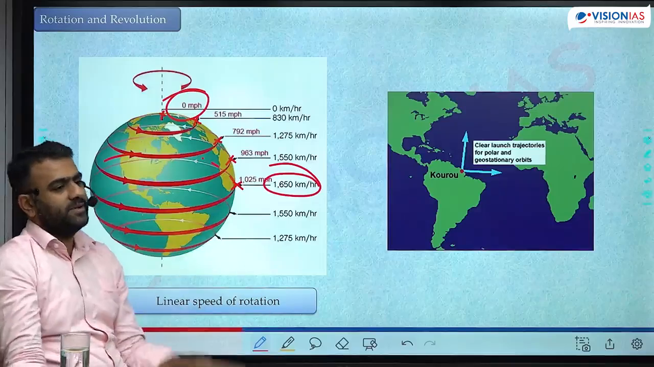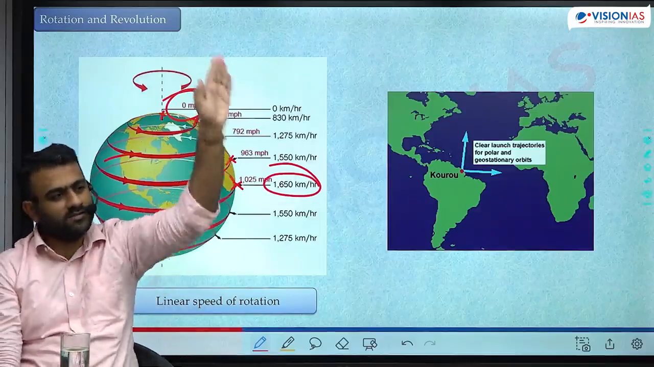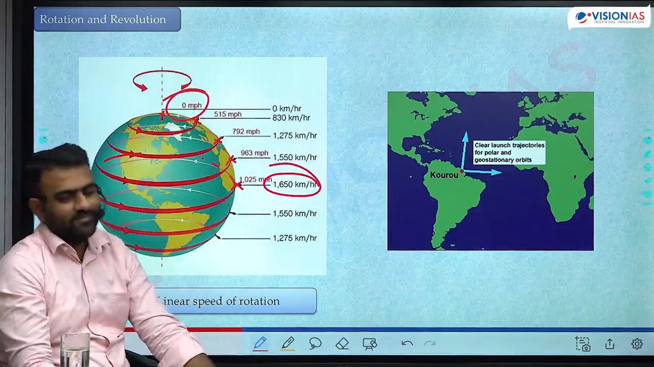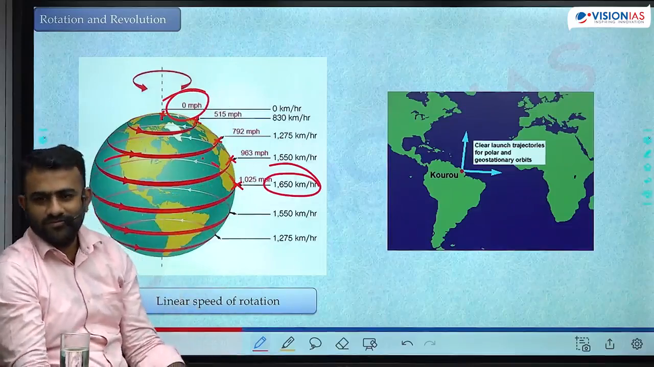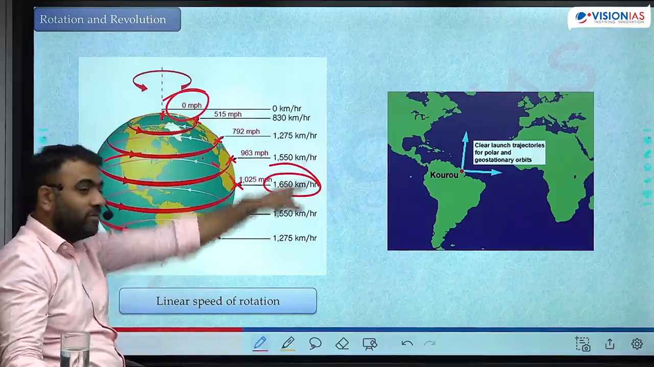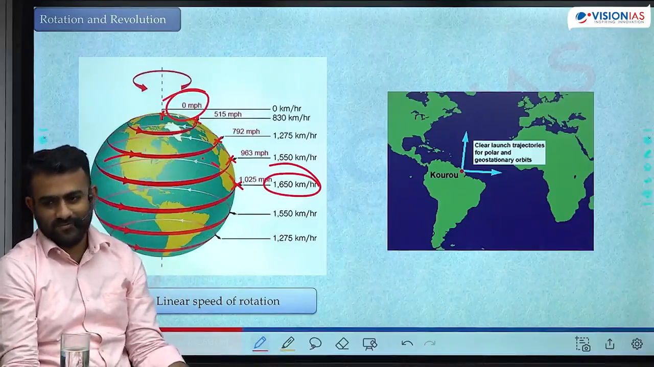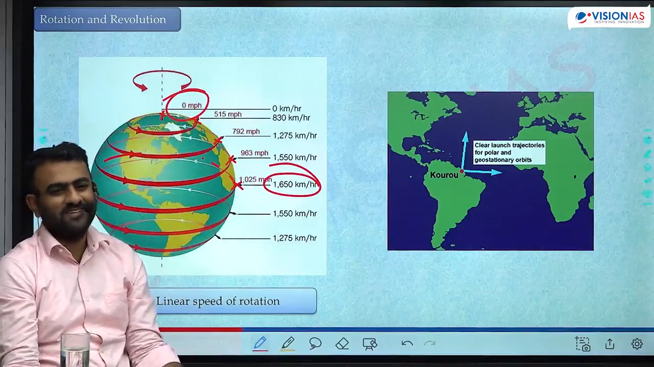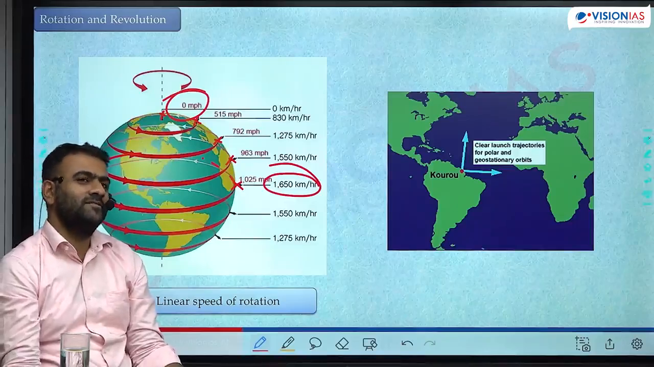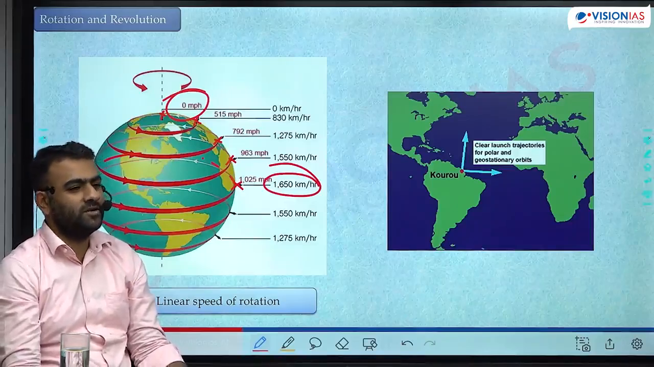So suddenly, if it applies brake, what happens? We are all thrown into the space. Suddenly, if gravity becomes 0, we will move at the speed of 1650 km per hour into the space. Right? So that is why rockets are launched closest to the equator.